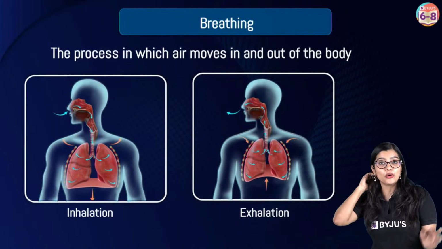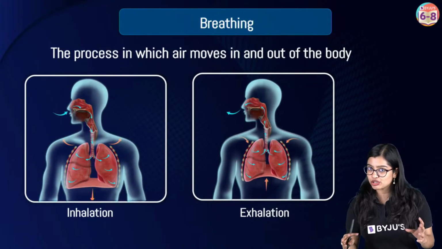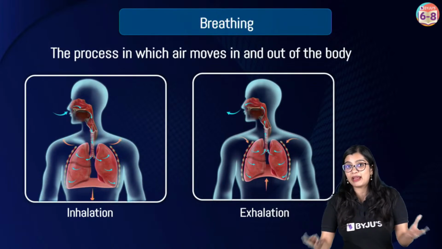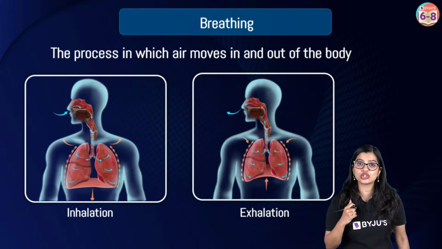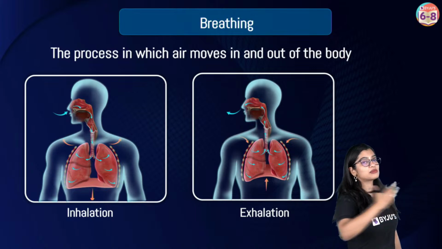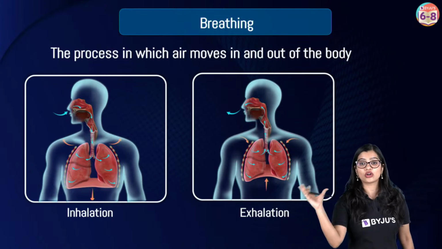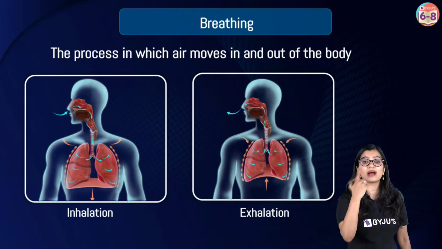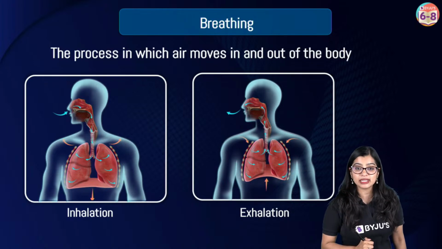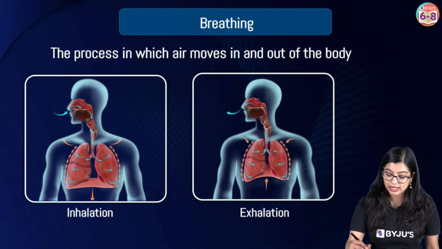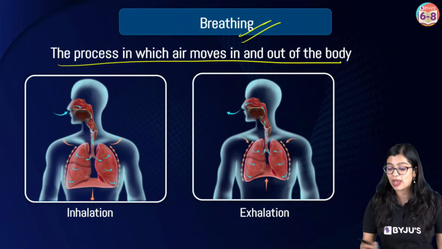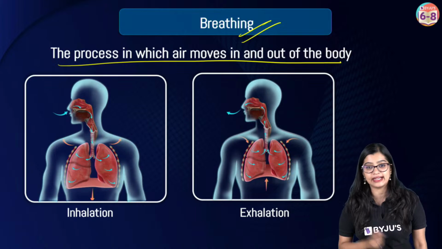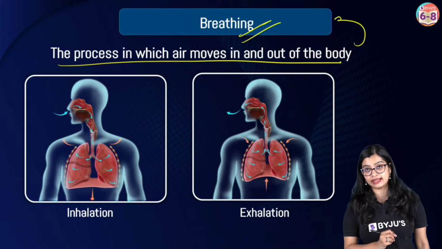As we all know, for respiration to happen, because we are aerobes, we mainly do aerobic respiration. We need oxygen. Now, where is this oxygen going to come from? Oxygen is a gas which is there in my surrounding. So oxygen in my surrounding has to come inside my body. How will it come inside my body? It will come in through the process of breathing. The process by which air moves inside and outside is what we call breathing.